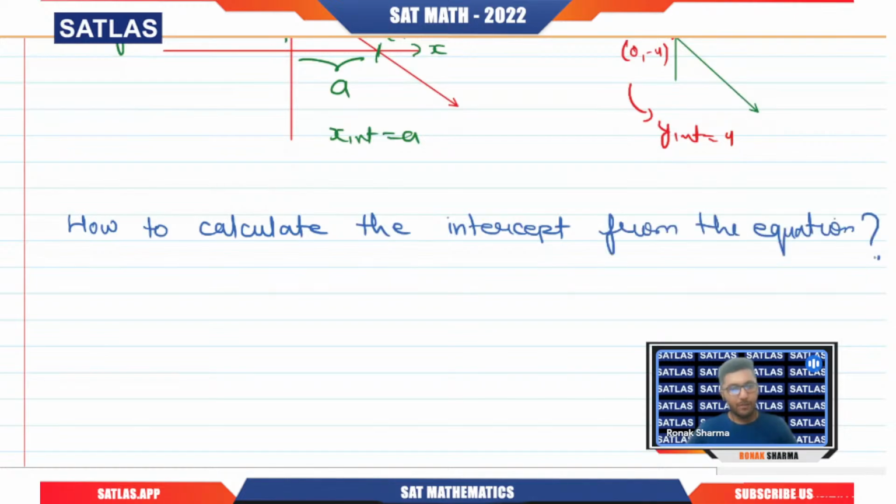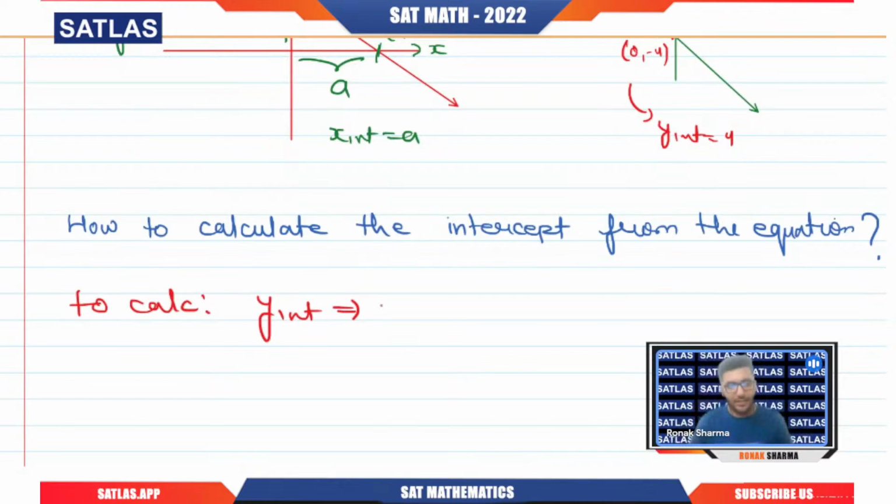We have one very basic thing to calculate the y-intercept. The y-intercept will be a point on the y-axis, right? And on the y-axis we have x equals 0. Any point on the y-axis has coordinates in the format 0 comma b.